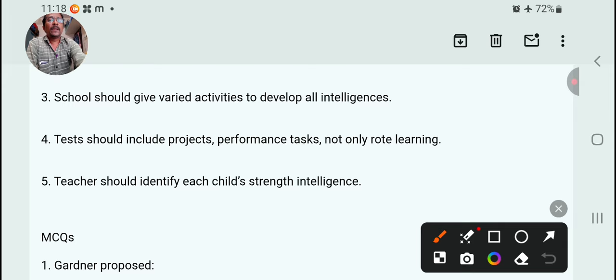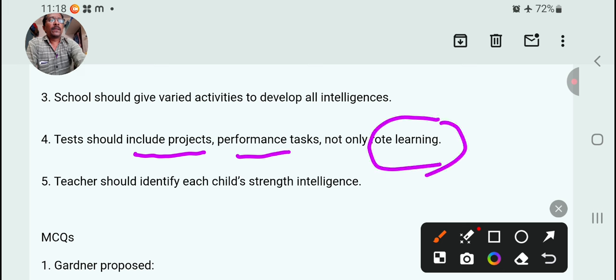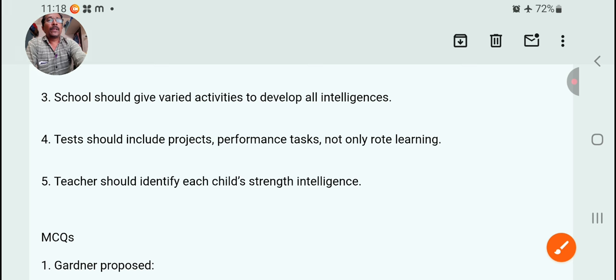Fifth, teachers should identify each child's strength and intelligence.